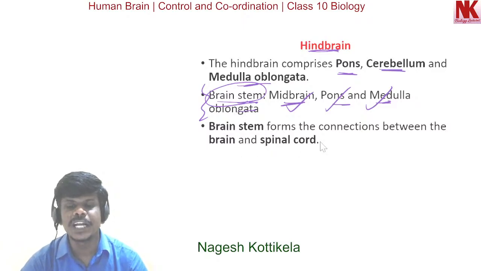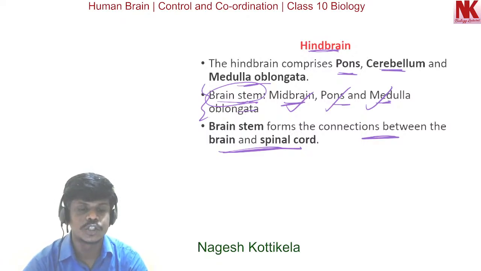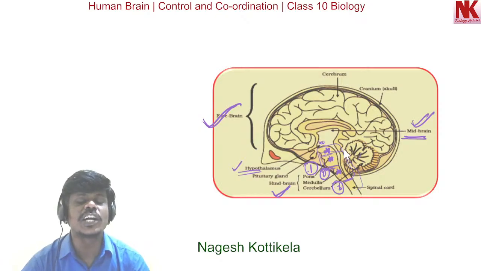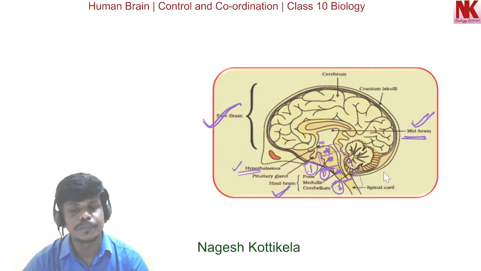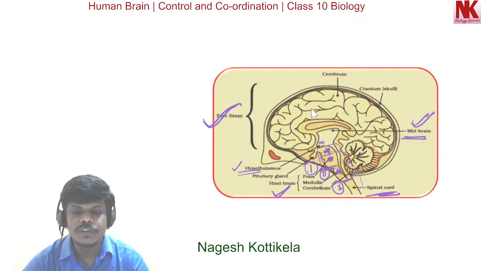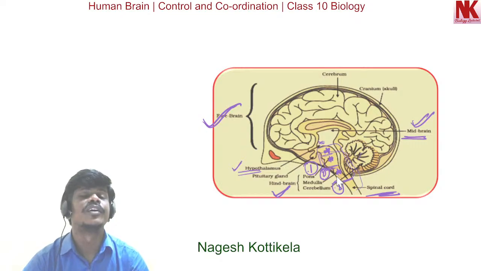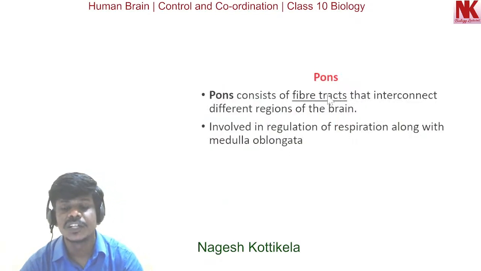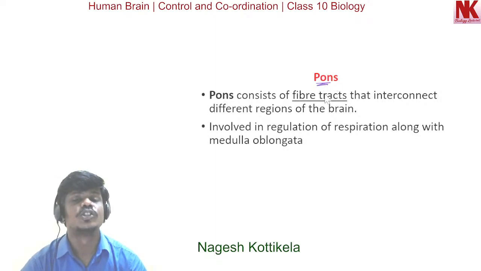Here the brain stem forms the connection between brain and spinal cord. So what is the function of this brain stem? It is forming the connection between the brain and spinal cord. This is a spinal cord and this part is a brain. So between brain and spinal cord, the connection is brainstem, and this brainstem is formed by midbrain, pons, and one more is medulla oblongata.